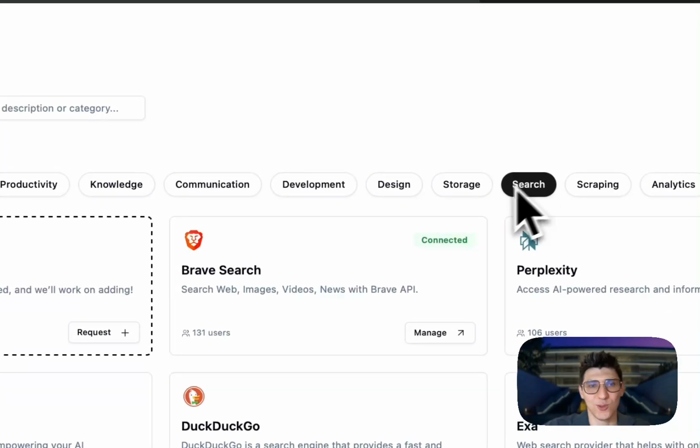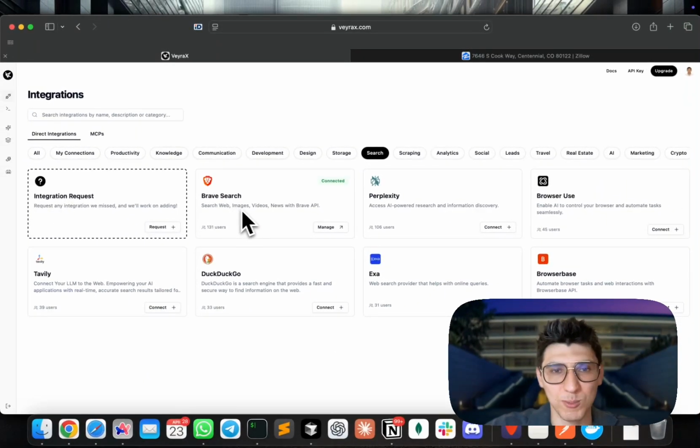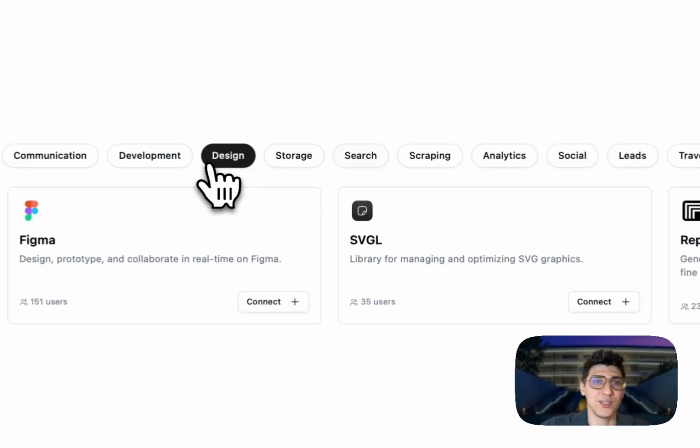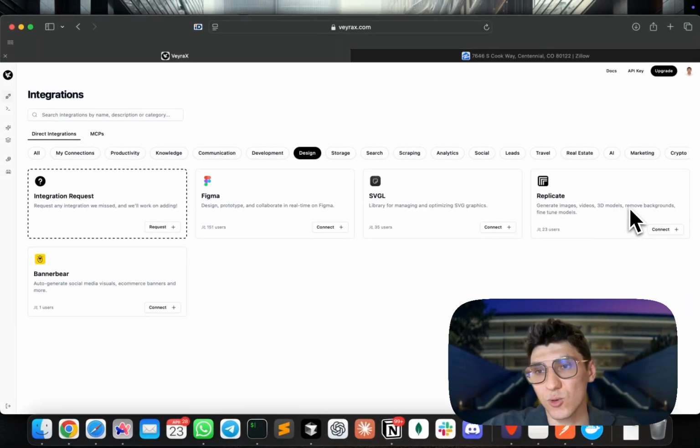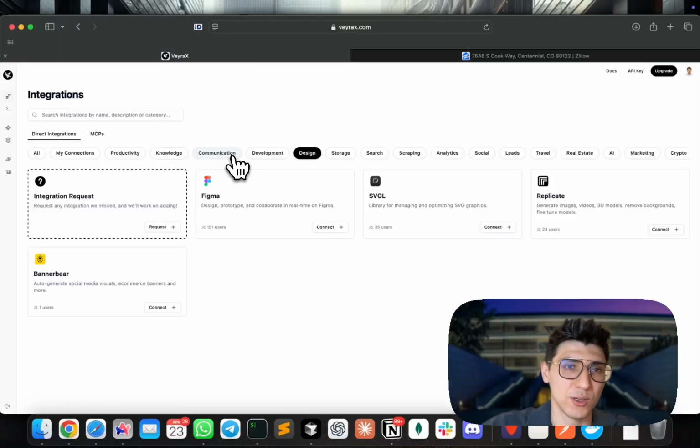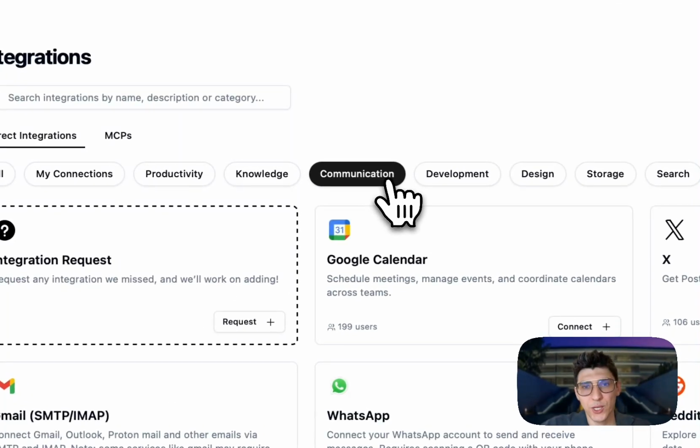Then, what is also interesting, search. You can connect search, you can search for images, videos, news. You can get the most recent information with Perplexity. You can also use browsers, like Browser Use, which can scrape any data you want. You can create some designs: images, videos, 3D models of your houses, remove backgrounds, and fine-tune real models. And Bannerbear can help you create social media visuals and banners for advertisement, which I think is also very, very cool.